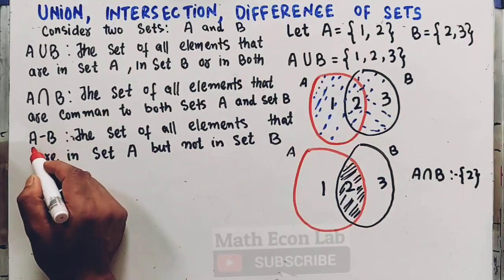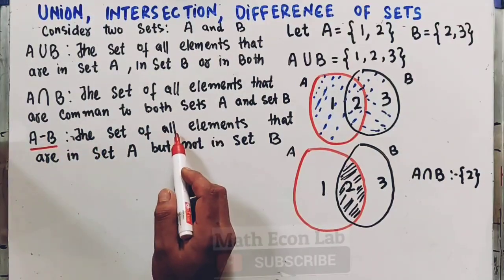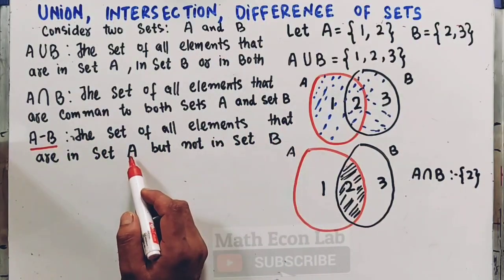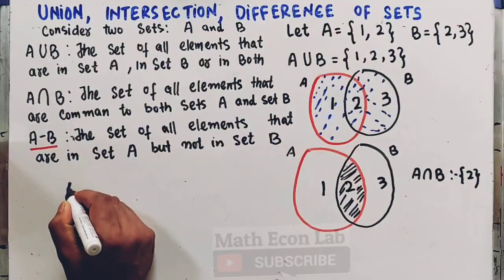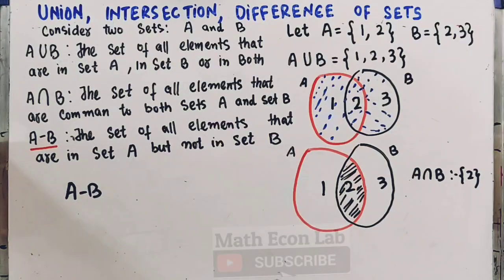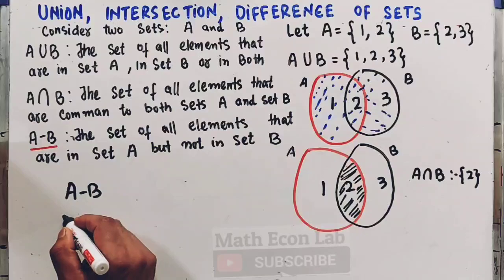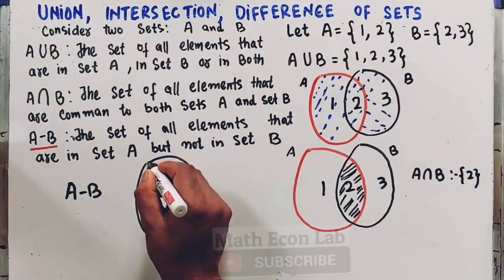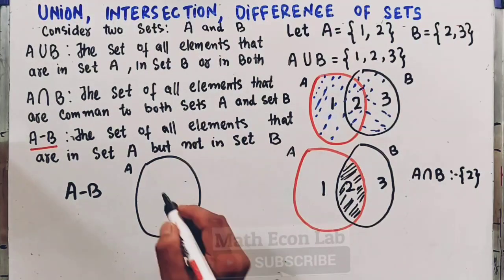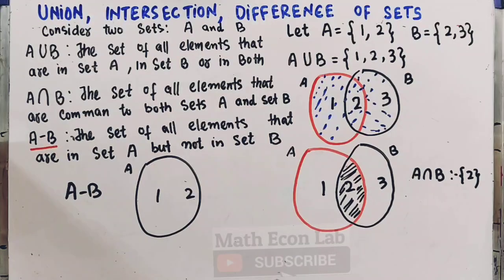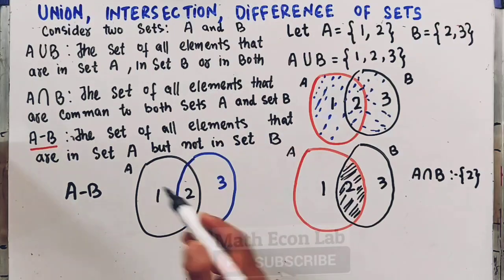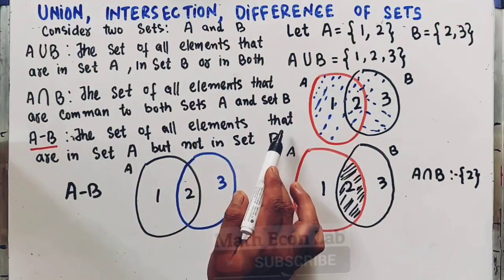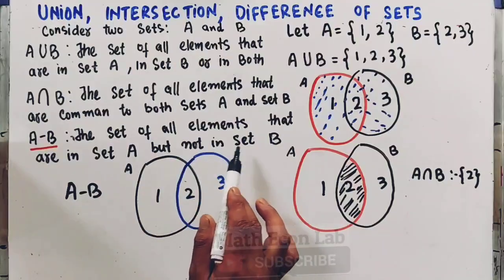Now we have another operation, A minus B, that is the difference of sets, the set of all elements that are in set A but not in set B. Now again taking this example, A minus B. Let us draw the two sets again. So we have A, which contains 1 and 2. Then we have B, which contains 2 and 3. The difference A minus B is the set of all elements that are in set A but not in set B.